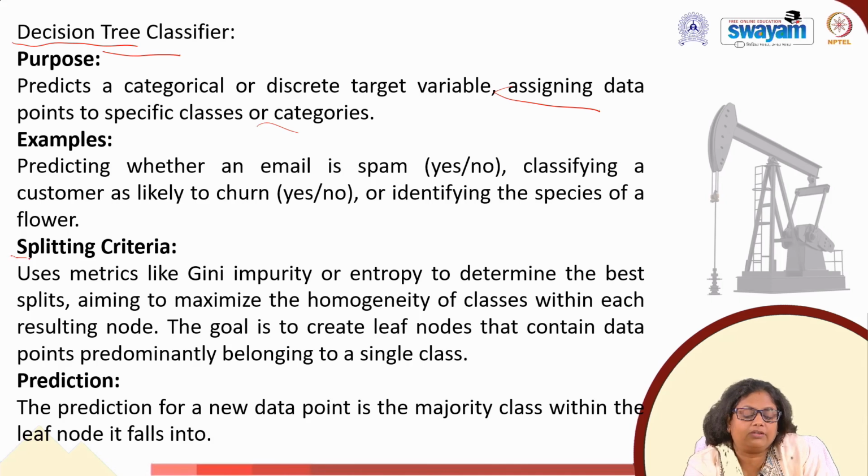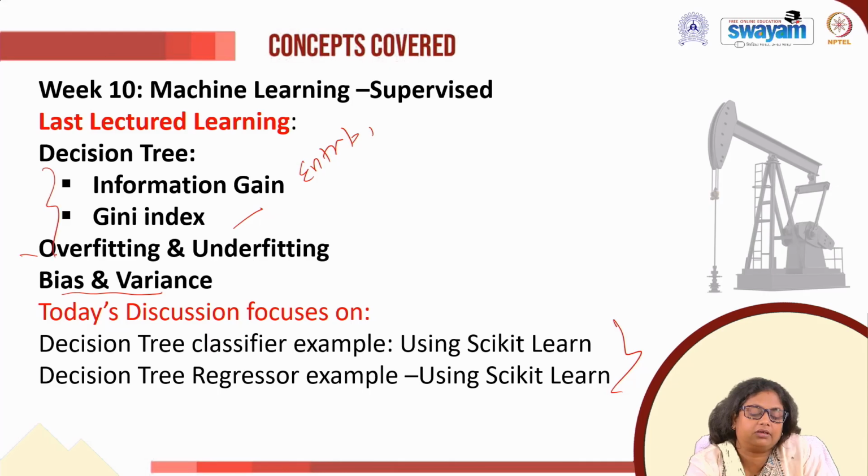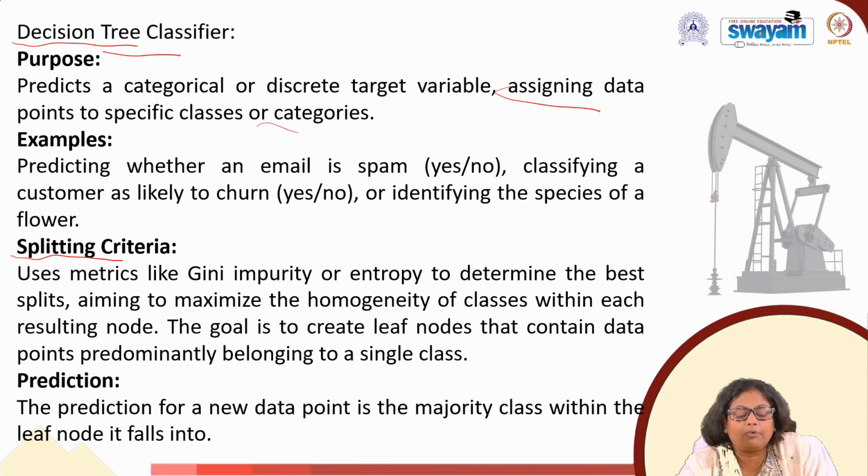Okay, so what is the splitting criteria? We have talked about this in the last class, and based on this value we select the root node, and then we have the decision node, and then finally we have the leaf node. Talking about the splitting criteria, it uses metrics like Gini impurity or entropy or information gain to determine the best split, aiming to maximize the homogeneity of the classes within each resulting node.